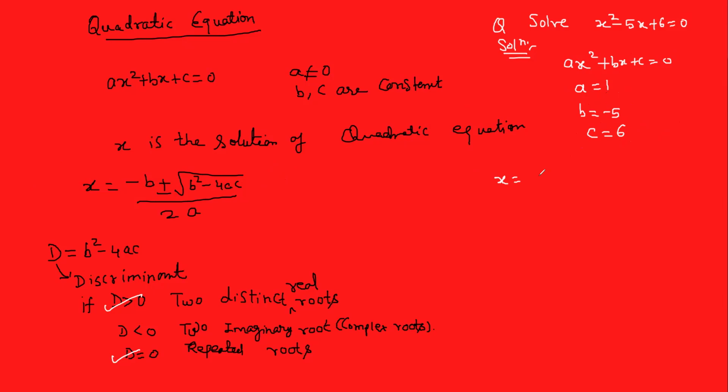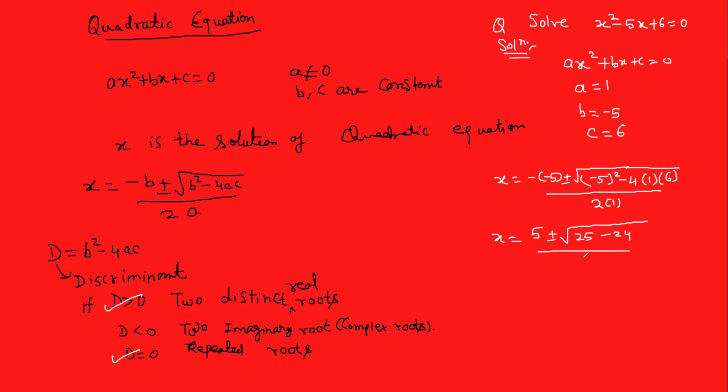You can write minus b plus or minus the square root of b² minus 4 into a into c, over 2a. So minus minus plus, 5 plus or minus the square root of 25 minus 24, over 2. 25 minus 24 is what? 1. So you can see you have two signs.